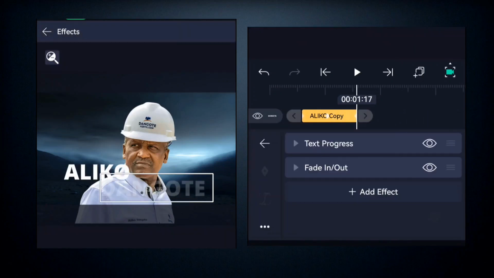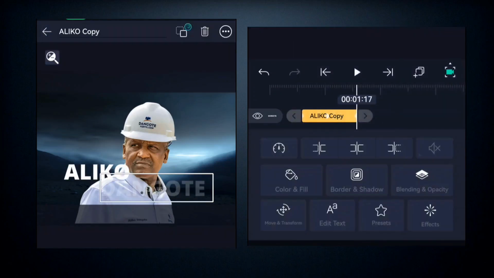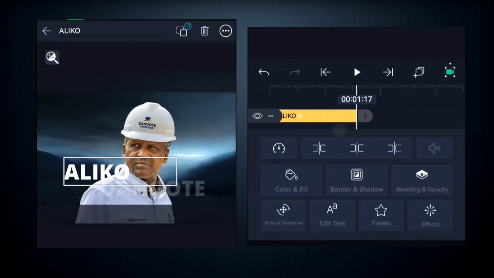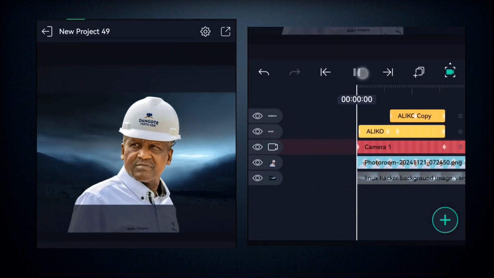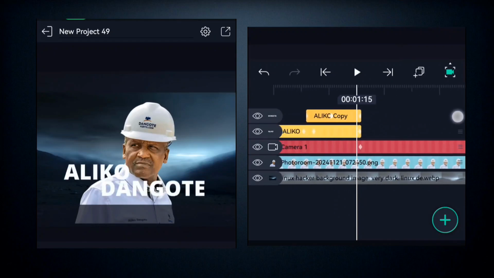It looks much better, right? You can copy this and then paste it in the other text right here. So you paste it like this. Once you've pasted it, you can go ahead and continue your animation.